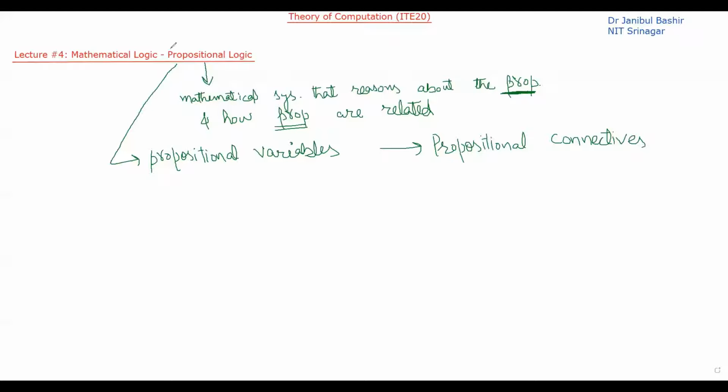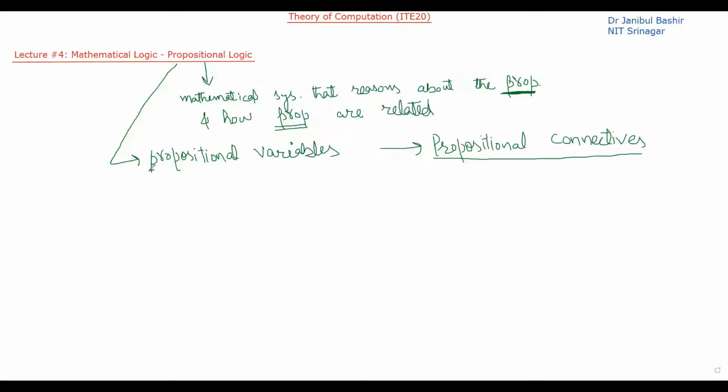Okay. So in propositional logic, what I am saying is that it is a mathematical statement that reasons about propositions and how propositions are related to each other, or we can say how propositions can be combined with each other to form complex statements. Okay. So in propositional logic, we understand the concept of propositional variables, and how these variables are connected to each other with the help of propositional connectives.